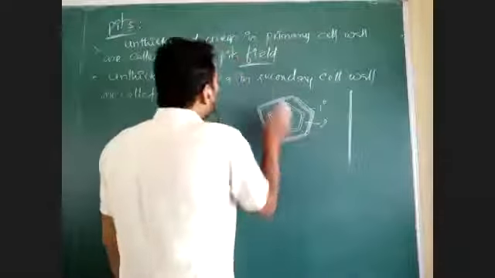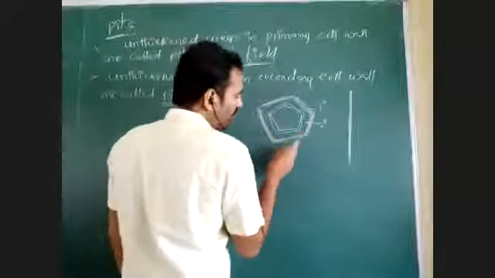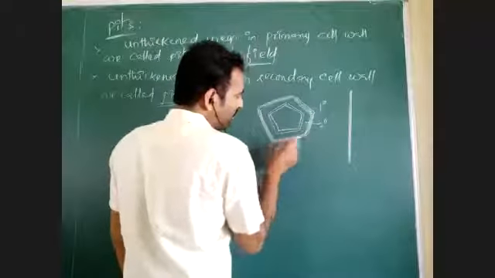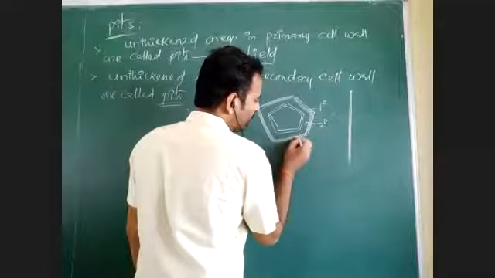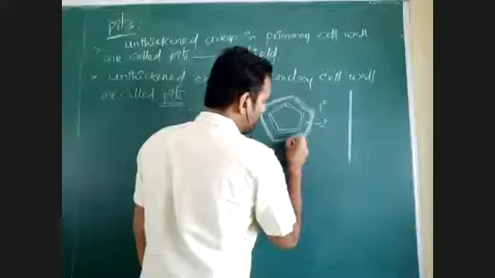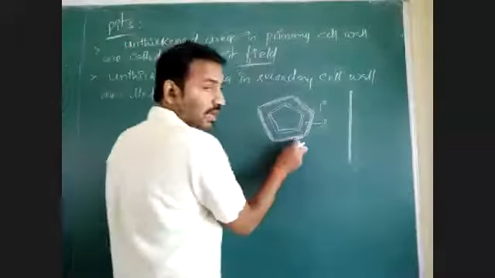Where are unthickened areas present in the primary cell wall? Suppose this is the primary cell wall. If this primary cell wall has a gap, is the gap visible to you?